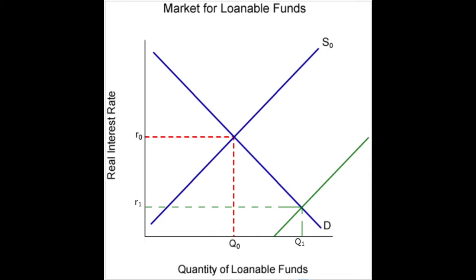And you may recall that there are three potential sources of loanable funds, the most important of which is domestic savings. So if you have an increase in any of those three, including an increase in domestic savings, that would be reflected as an increase in the supply of loanable funds, or a rightward shift in the supply curve in the loanable funds market. The result of that then would be a decrease in the real interest rate.